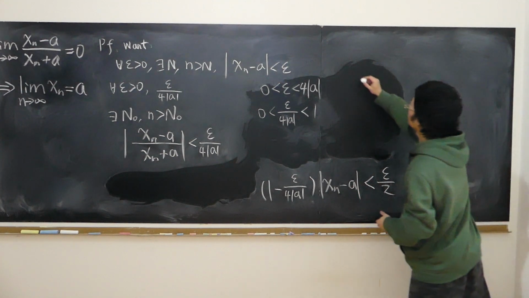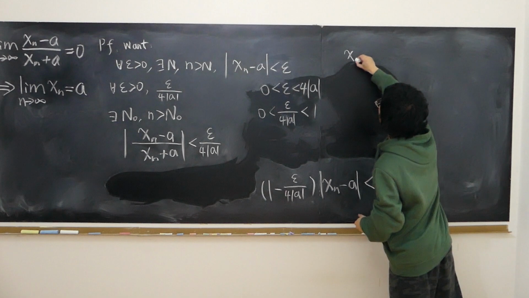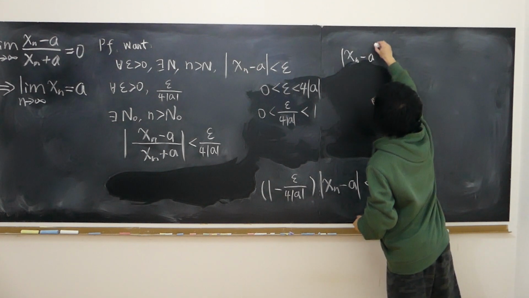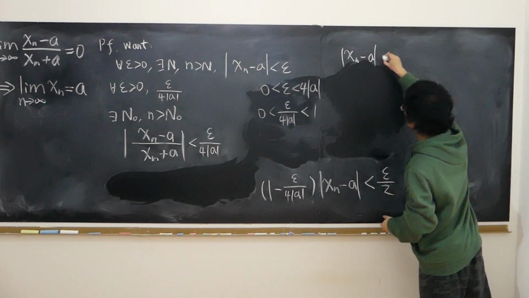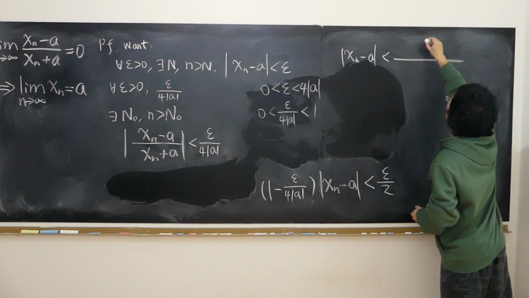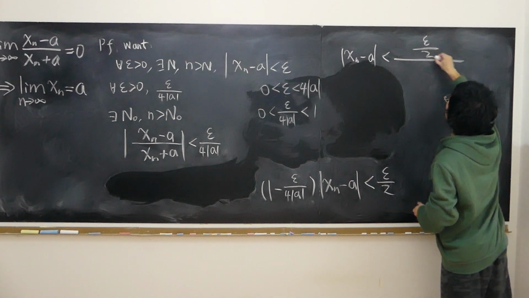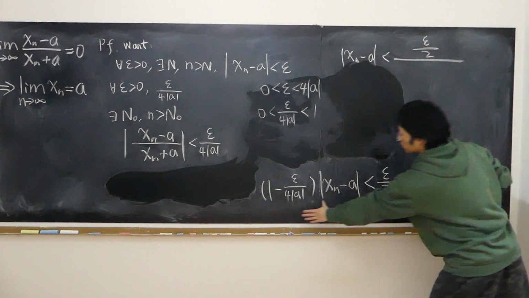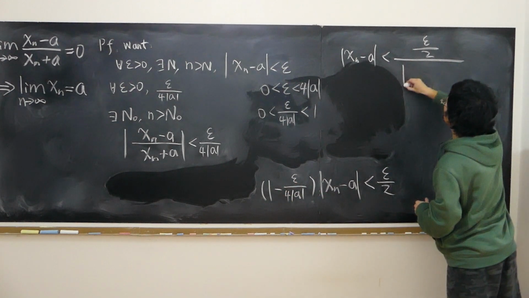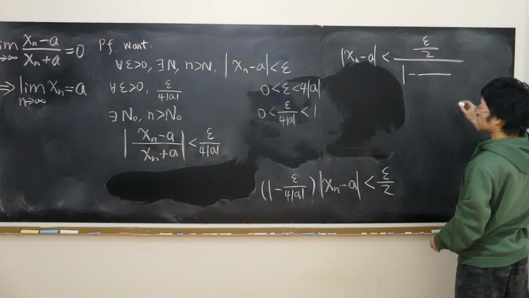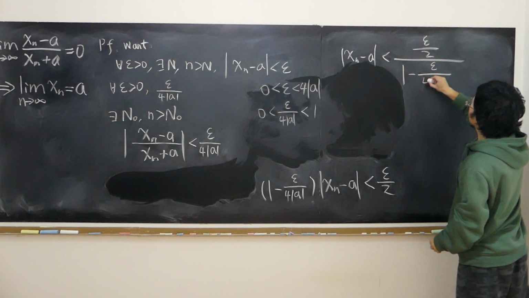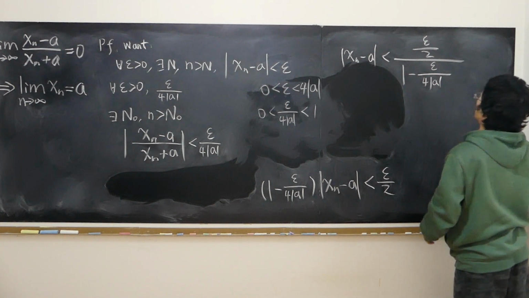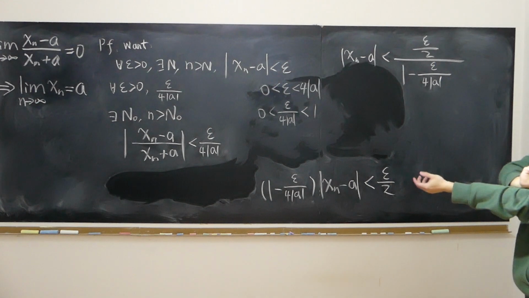Now I have the absolute value of xn minus a is strictly less than epsilon over 2. That's on top. Bottom, I have this term, 1 minus epsilon over 4a, absolute value. I have this inequality.